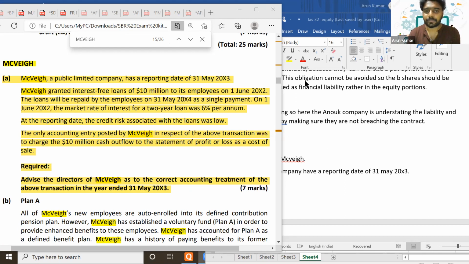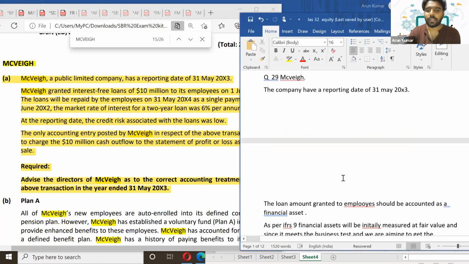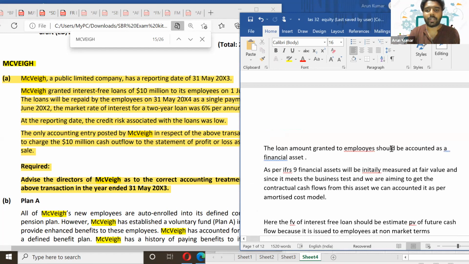Whenever the loan is at a deep discount, like a lower interest rate, or this kind of interest-free loan, the loan granted to the employee should be accounted as a financial asset.